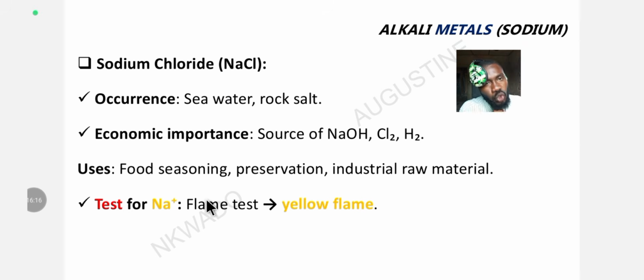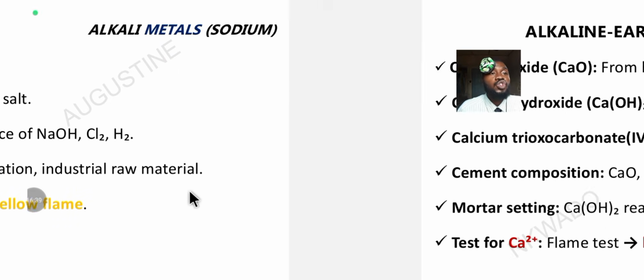What is the test for sodium? We already treated this before: metals and their flame test. The test for sodium is done through a flame test, whereby after burning the metallic ion, you are going to see a yellow flame. So sodium burns with a yellow flame. The yellow flame confirms the presence of sodium or sodium ion.